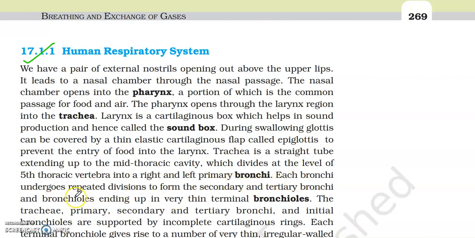Each bronchi undergoes repeated divisions to form the secondary and tertiary bronchi, and bronchioles ending up in very thin terminal bronchioles. The trachea, primary, secondary and tertiary bronchi and initial bronchioles are supported by incomplete cartilaginous rings.